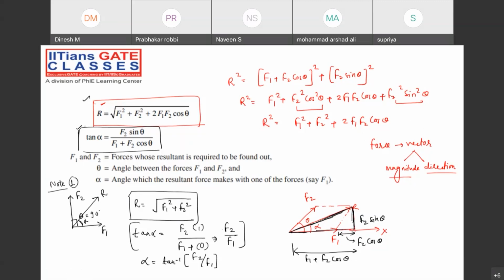Remember the difference between force and force system. For force, we are just applying one force or two forces on a particular body. The moment we apply more than two forces from all the corners around, then we say it's a force system. All of you are understanding my point?